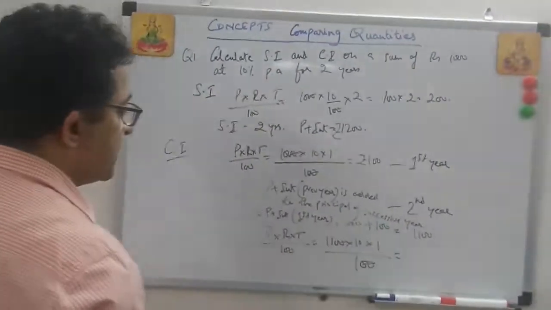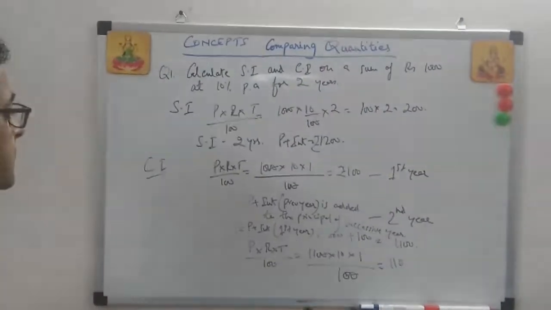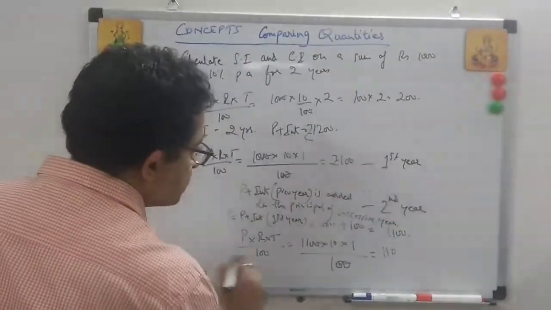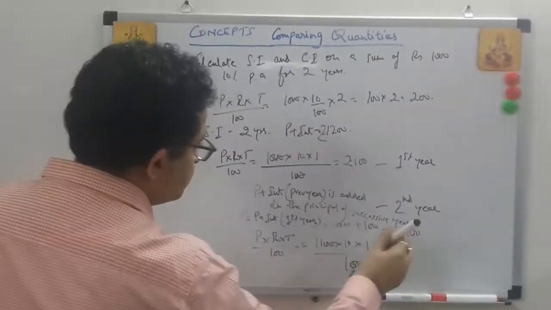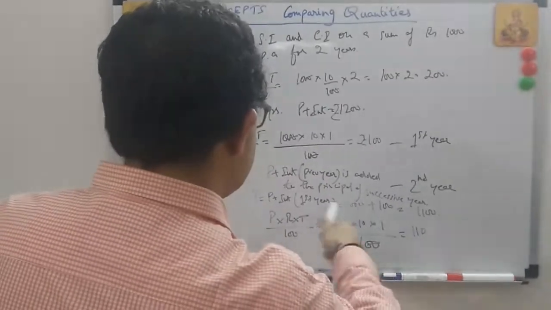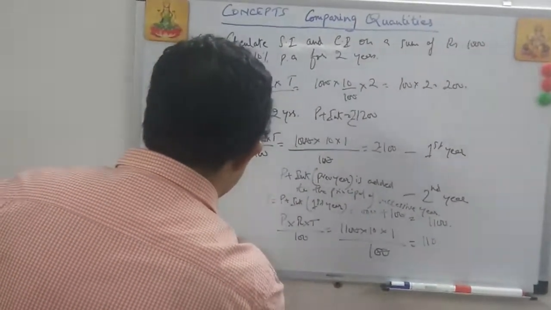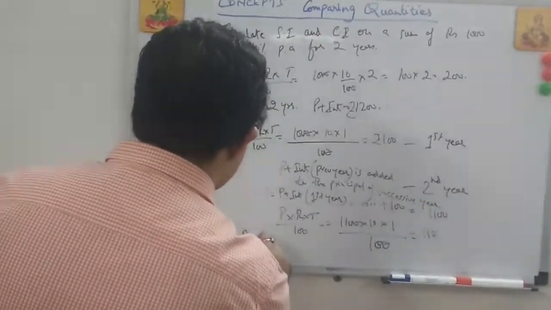How much? 110, right? So finally how much do you get? This is 1000, is it correct? 1000, okay, this 110 you are getting. So how much do you get? Compound interest is equal to amount minus principal.